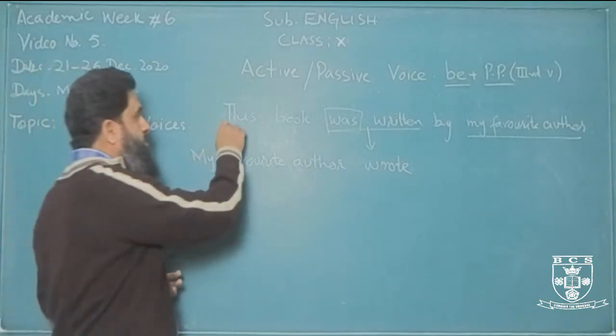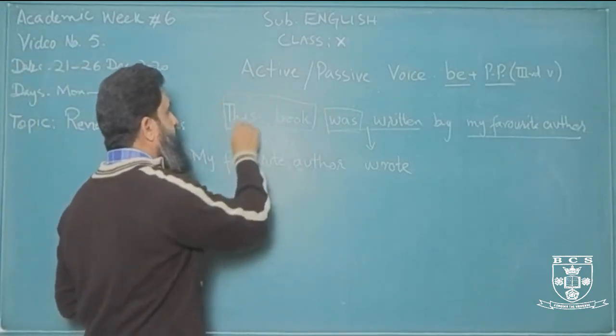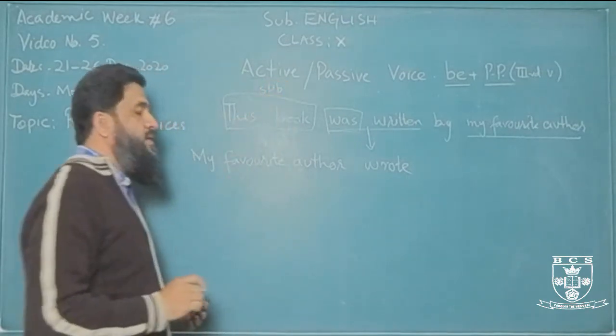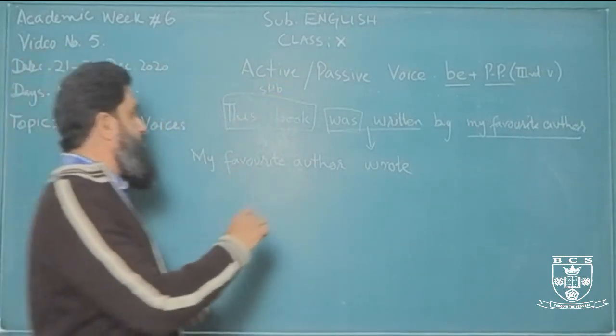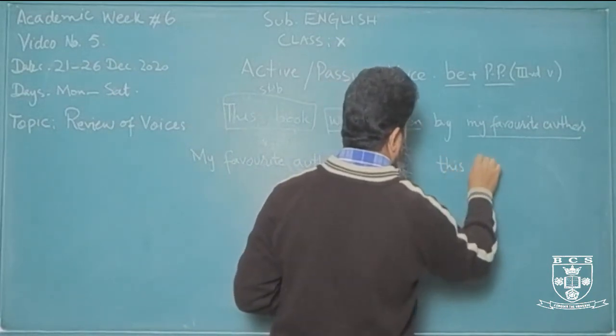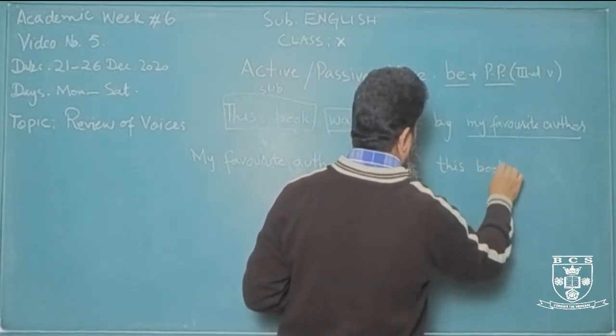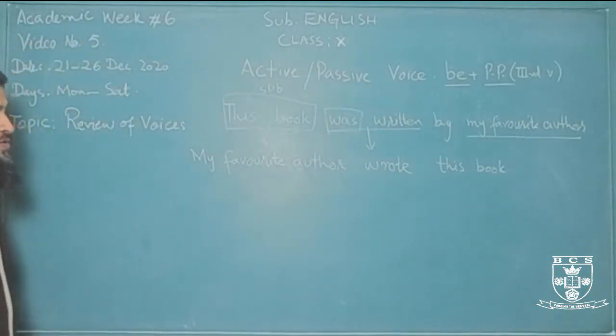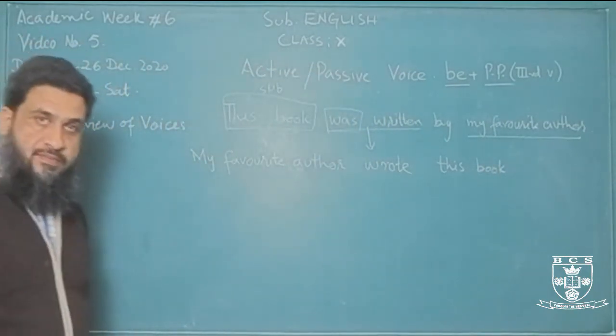We'll pick it from the subject of the passive sentence, right? This book. This is how we will change it. My favorite author wrote this book.